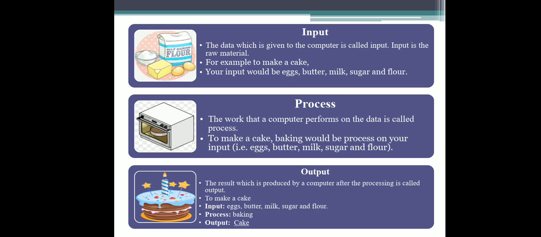After that we have an output. To make a cake, we input eggs, butter, milk, sugar and flour. Then the process is baking, and after that we have a final output in the form of a beautiful and delicious cake. So cake is the output.